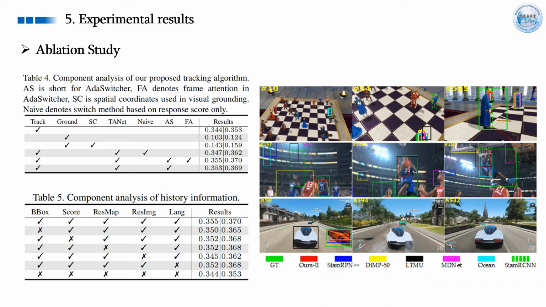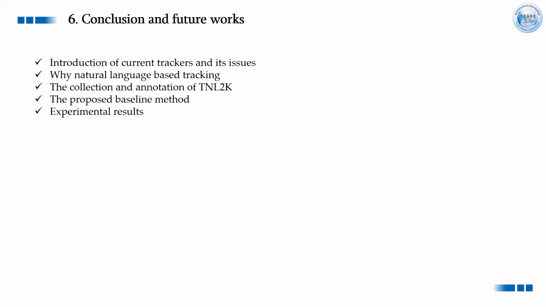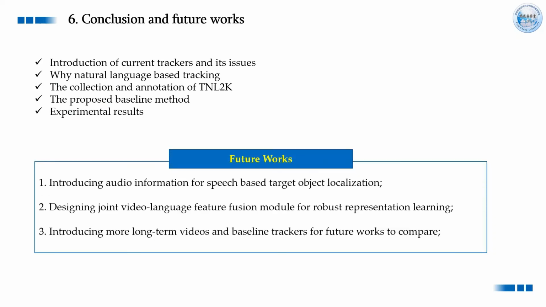To sum up, we conclude this talk in the following 5 parts. For future works, we will attempt to improve this work from the following 3 points. Firstly, we will introduce audio information for speech-based target object localization. Because some language does not have words, but only speech. Secondly, we will introduce a joint video language feature fusion module for robust representation learning. Thirdly, we will introduce more long-term videos and baseline trackers for future works to compare.